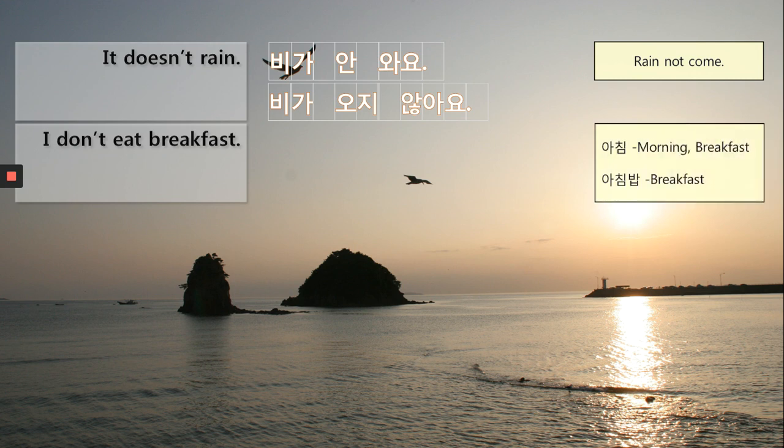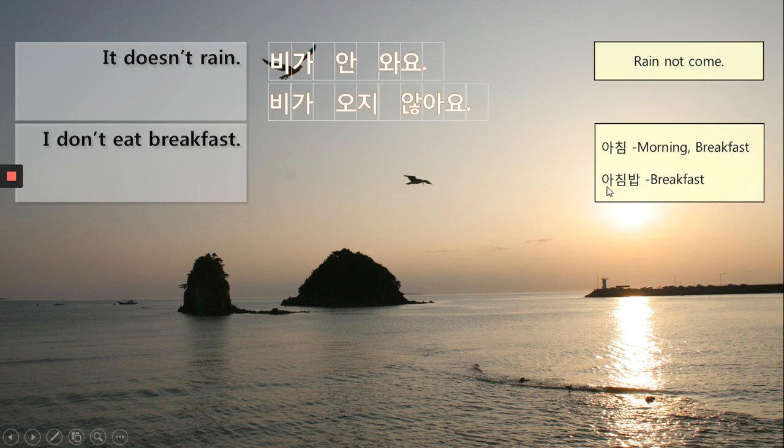I don't eat breakfast. 네. Breakfast in Korean, 아침. 아침 is morning, right? But 아침 can also mean breakfast. To express breakfast, you can also add 밥. So when we say breakfast, 아침 or 아침밥, both okay. 아침 has two meanings: morning, the time, and the meal, breakfast.